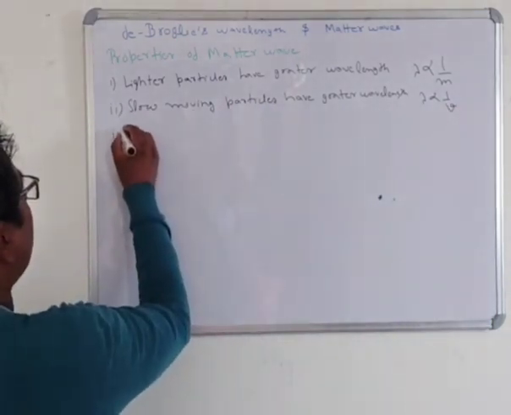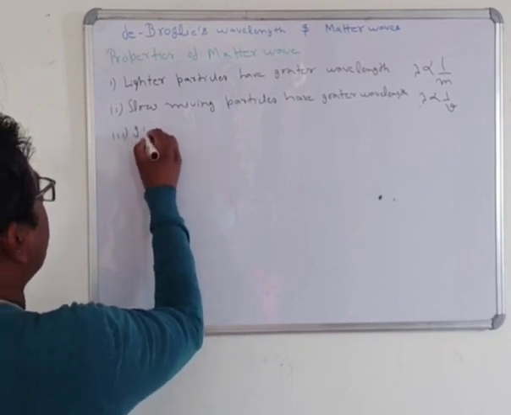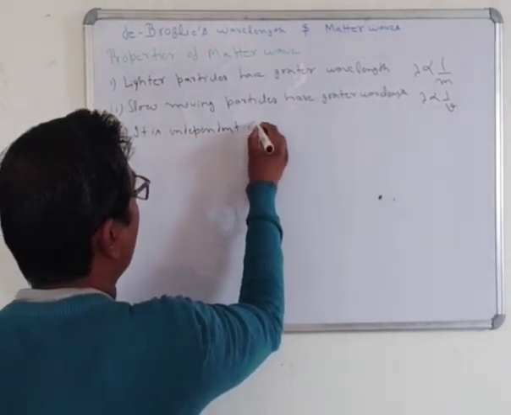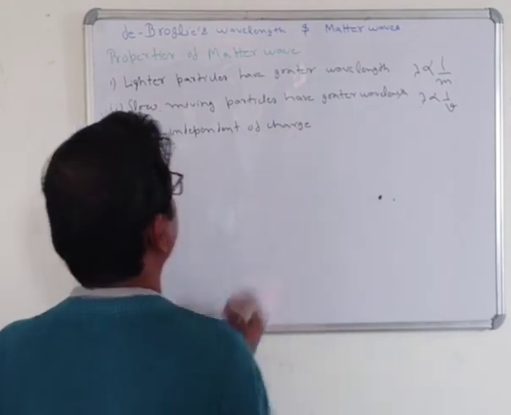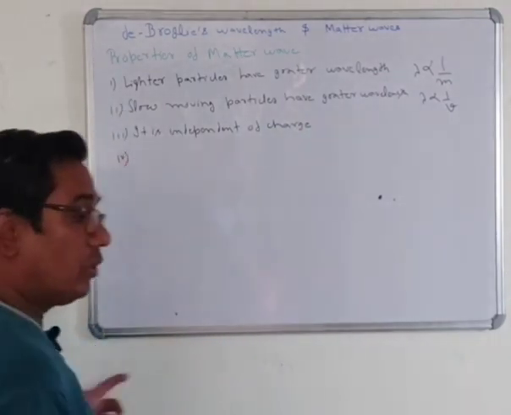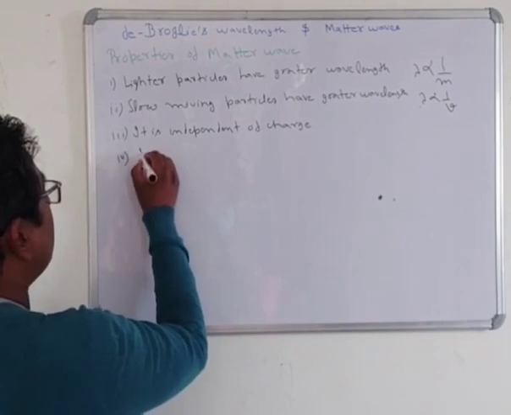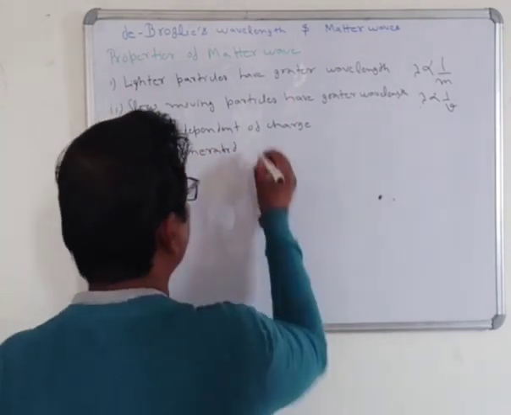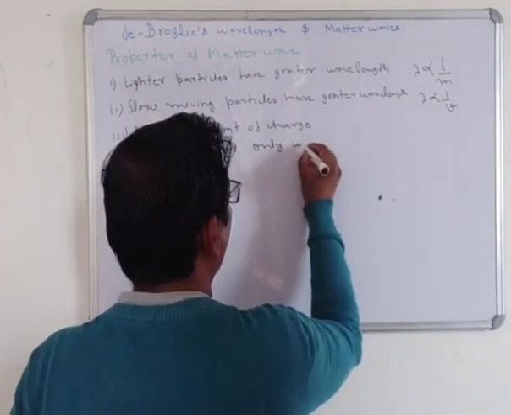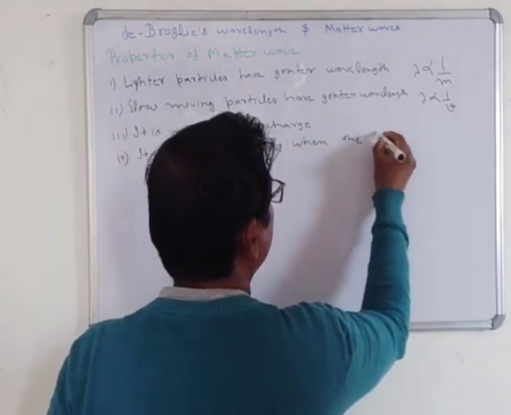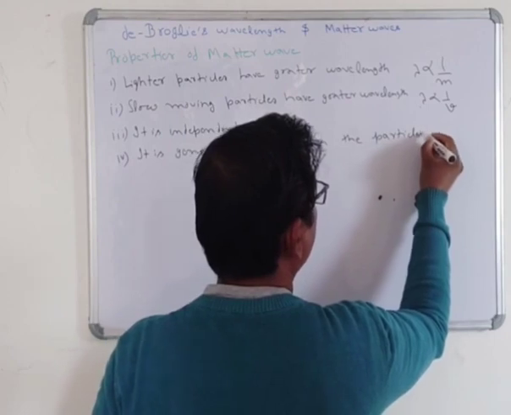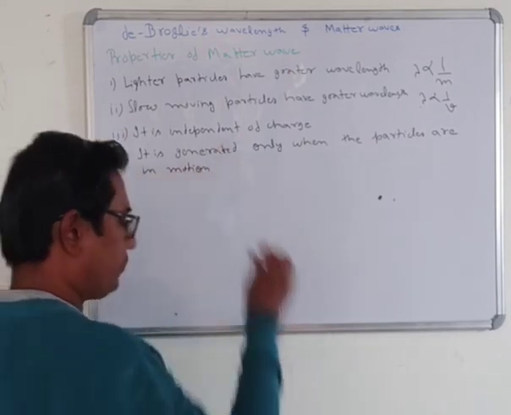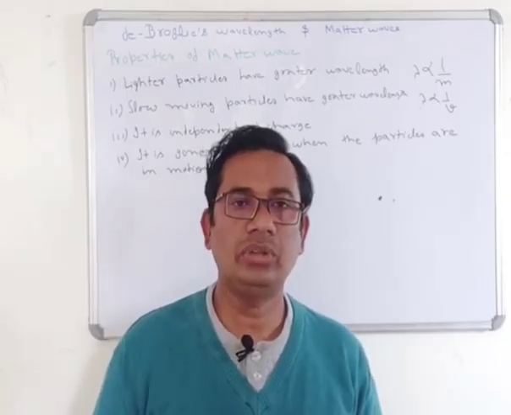Third, it is independent of charge. And fourth is very important: it is generated only when the particles are in motion. These are the properties of the matter wave.